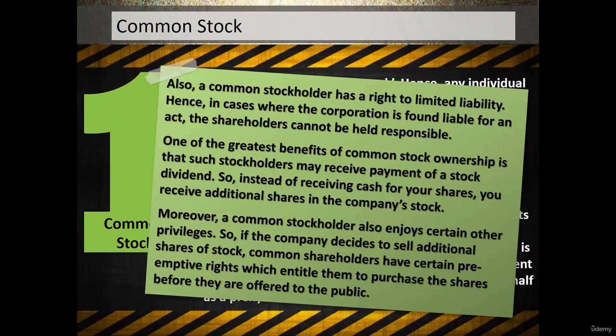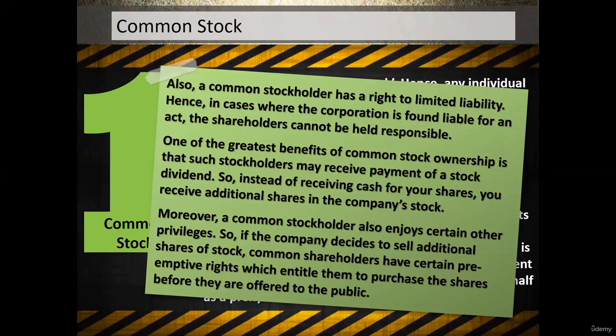Then in that case, since I am already an ordinary shareholder of the company, the company will be required to offer this particular sourcing of finance, first of all, to the common shareholders. And if the common shareholders are not ready, or whatever investments are done by the common shareholders under this offering,